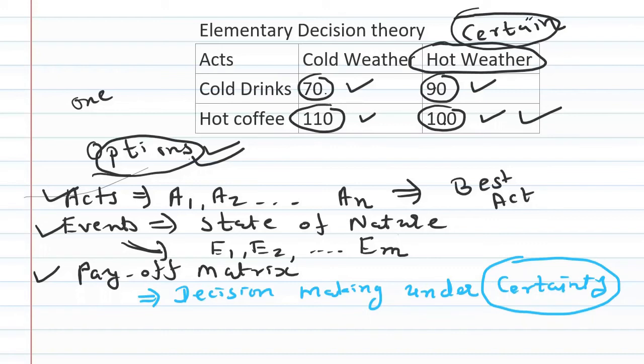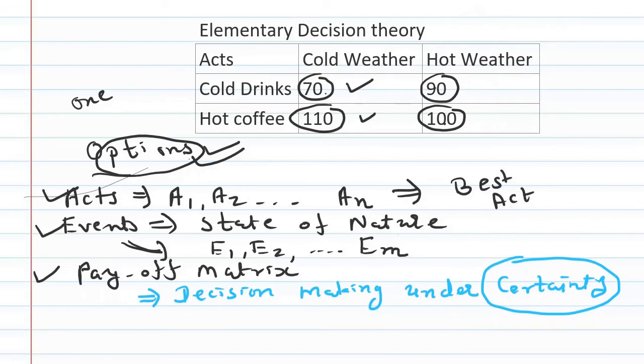But in real life, you know that this type of situation is not possible. So in reality, future events are never certain. So if you are not certain about future, then this is known as decision making under uncertainty.